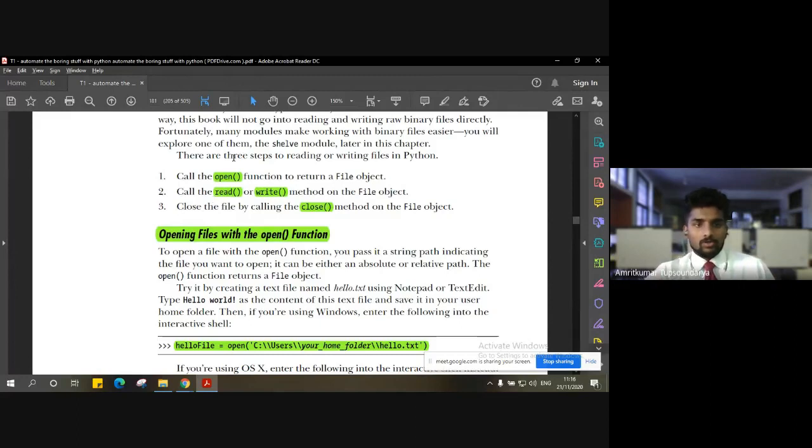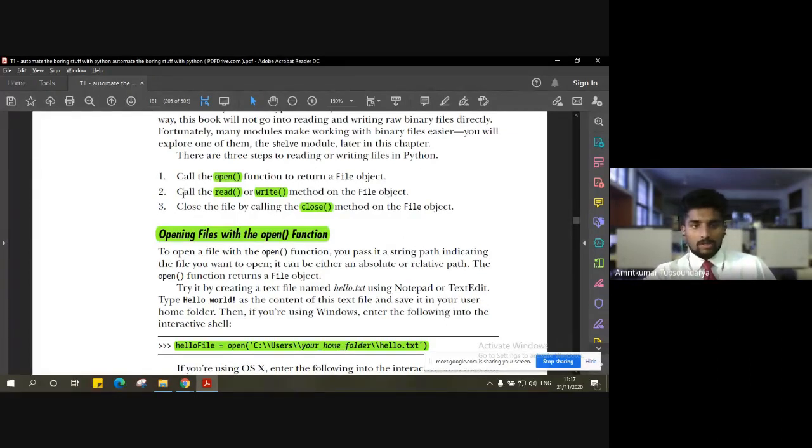The steps involved in this process: first, of course, is opening that particular file. We use the open function to return a file object. When we open a file, a file object of that file is returned to whichever variable we are storing it into. We'll see an example of this also.